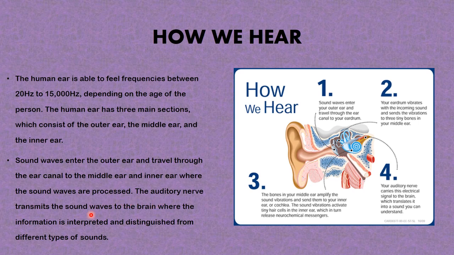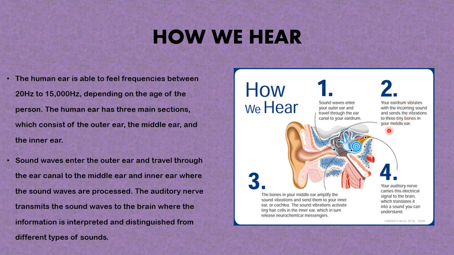The auditory nerve transmits the sound waves to the brain, where the information is interpreted and distinguished from different types of sound. Now, this picture here clearly shows the description of how we hear. First and foremost, sound waves will enter into the ear through the pinna into the ear canal. So you can see here that sound waves enter the outer ear and travel through the ear canal to the eardrum, striking the eardrum.